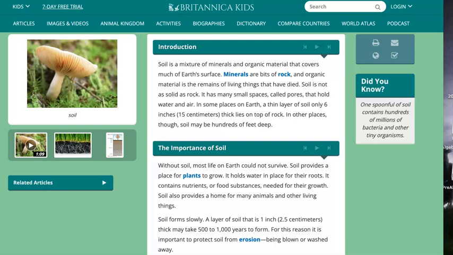Soil forms slowly. A layer of soil that is 1 inch or 2.5 centimeters thick may take 500 to 1,000 years to form. For this reason, it is important to protect soil from erosion, being blown or washed away.